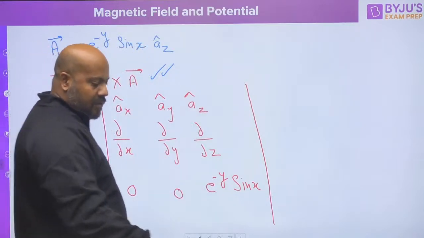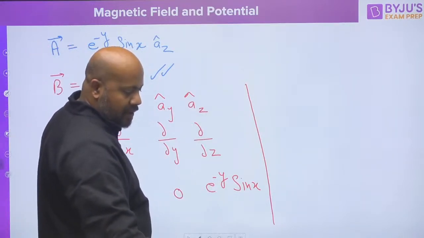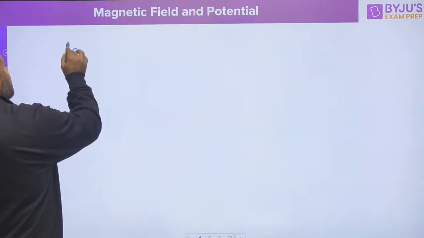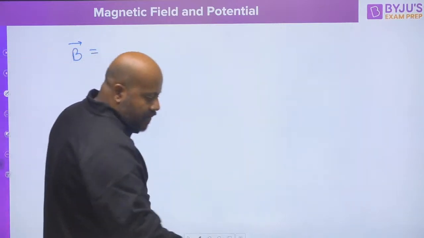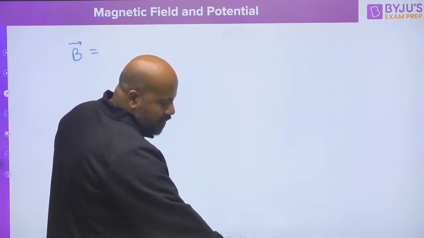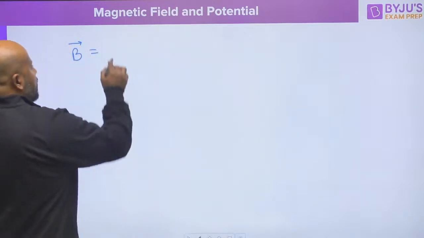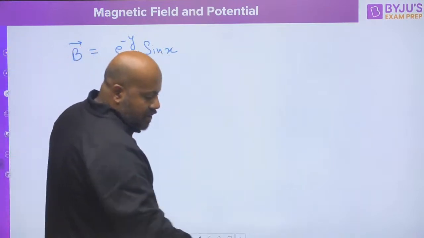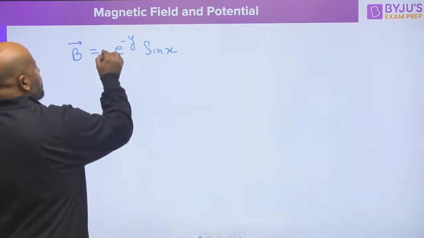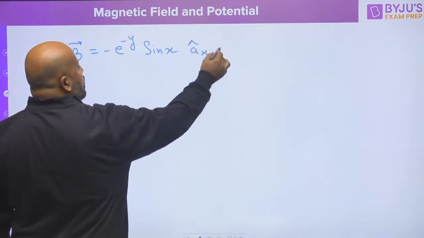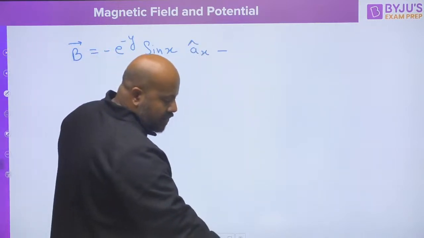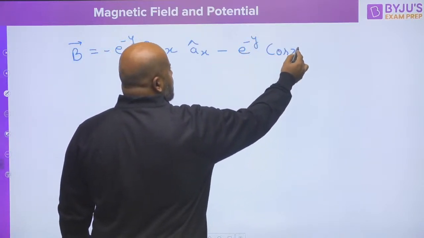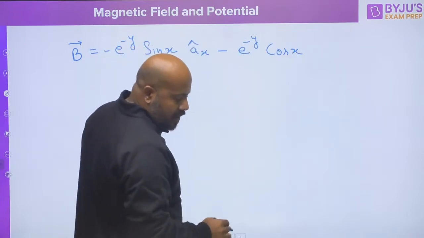I am giving you the final expression for the magnetic field density. You must be getting B as, per my reference, it is coming out as e raised to the power minus y sine x, and this is going to be ax, just confirm this value, minus e raised to the power minus y cos x, and the direction is going to be ay.